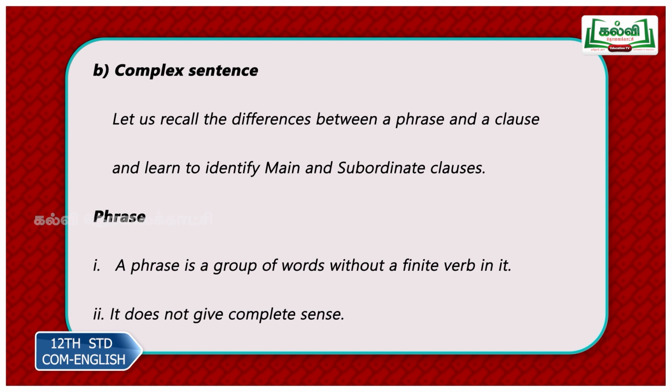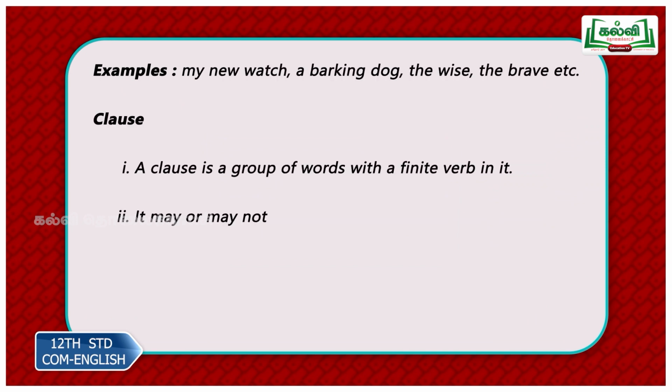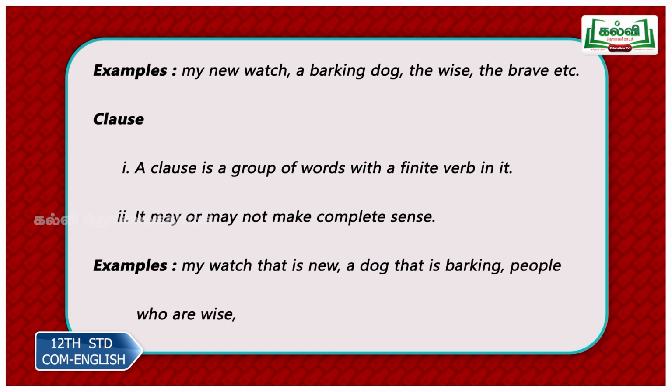Now phrase, what is a phrase? It is a group of words without a finite verb in it. And point 2, it does not make complete sense. For example, my new watch. So it is incomplete. It doesn't give you complete sense. There is no finite verb in it. A barking dog, again participle, bark plus ing. Now any verb plus ing is a fragment. It is a participle. So what kind of dog? Barking dog. So there is no finite verb in it. The wise, the brave, the rich, the poor. All these are examples of phrases because they do not have finite verbs in them.